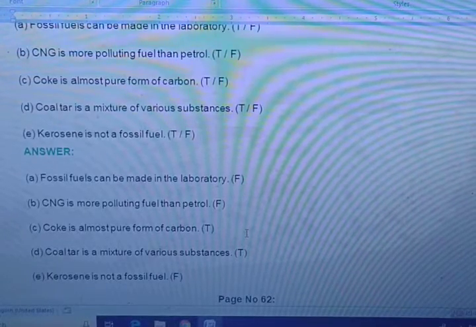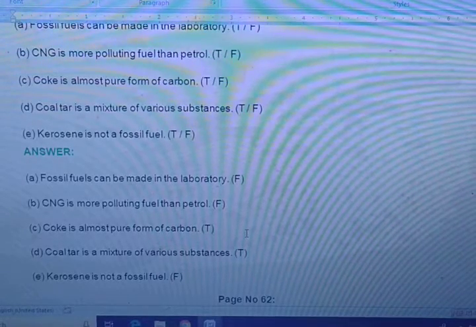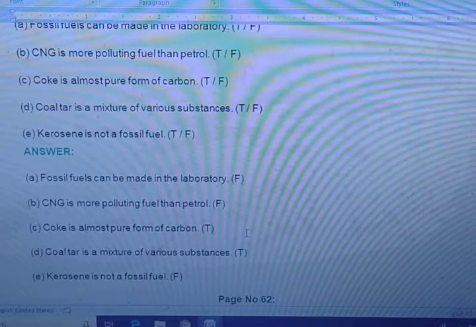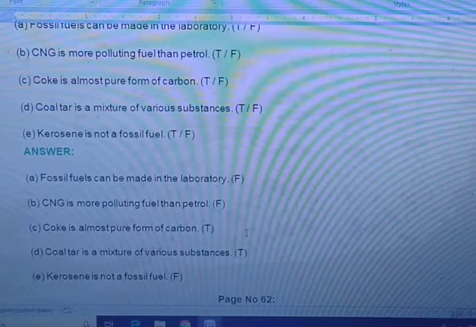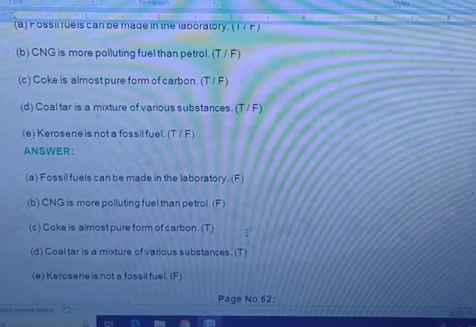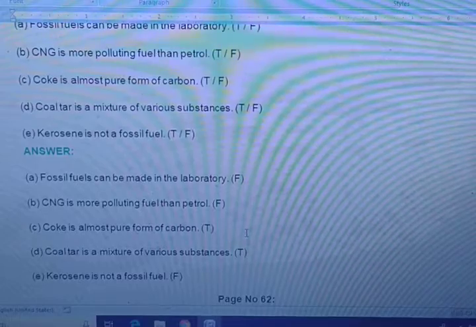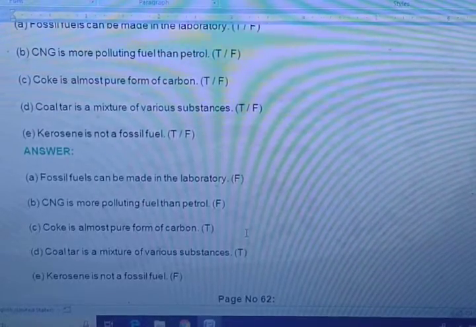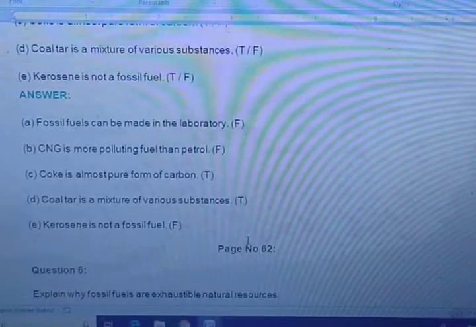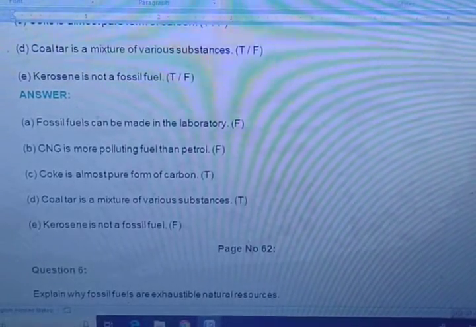Second one, CNG is a more polluting fuel than petrol. Very much false. Why? CNG is used as a less polluting fuel. Coke is almost a pure form of carbon. It's not written 100%, yeah, almost you can say. Coke is almost a pure form of carbon. Coal tar is a mixture of various substances. Yes, coal tar is a mixture of various substances.